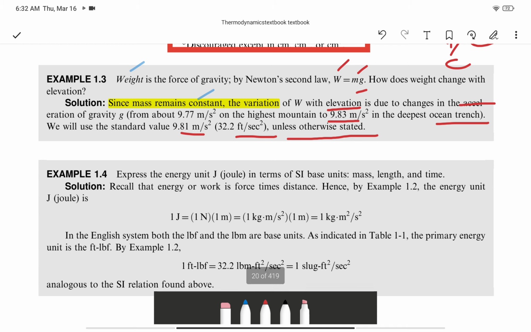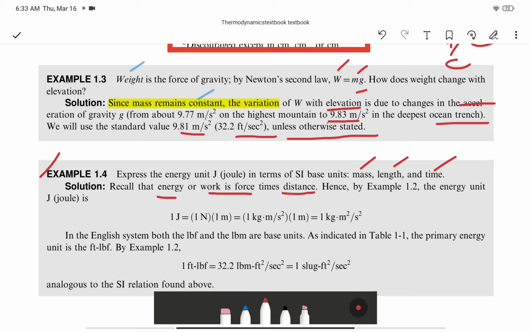So in example 1.4 here, express the energy unit or joule in terms of SI base units like mass, length, and time. So here is our solution. Recall that energy or work is force times distance, right?